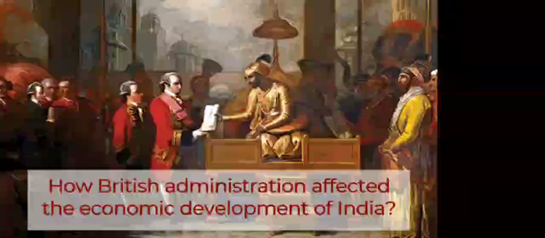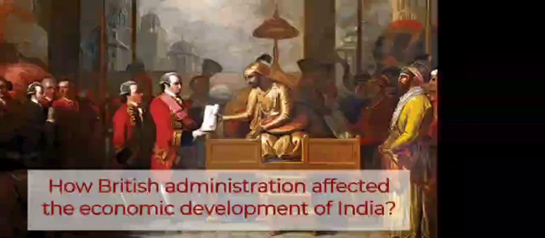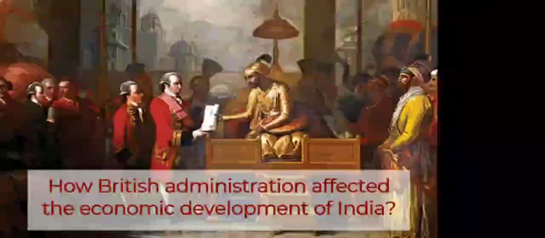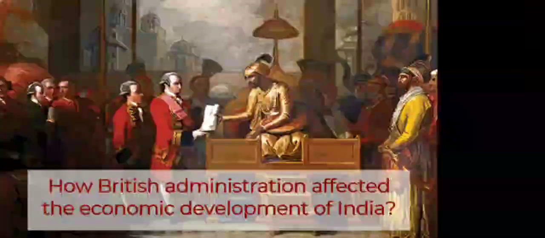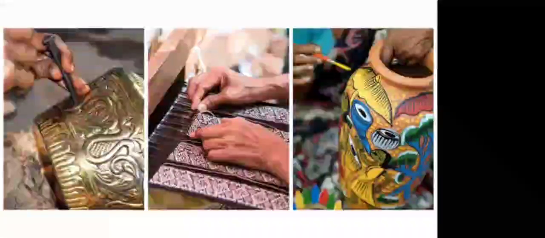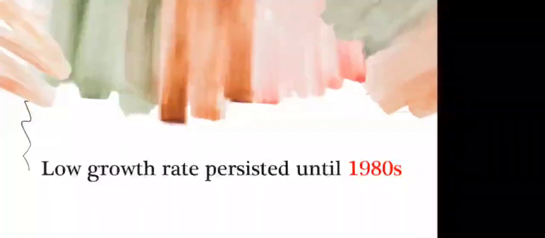People started buying the British goods in the market, and the handicrafts and textile industry of India were priced high. Due to that, people did not buy them, and continuously this whole process led to the eradication of the whole industry. The whole industry got ruined. So the British policies were such that the textile industry and the traditional handicrafts of our country got ruined.